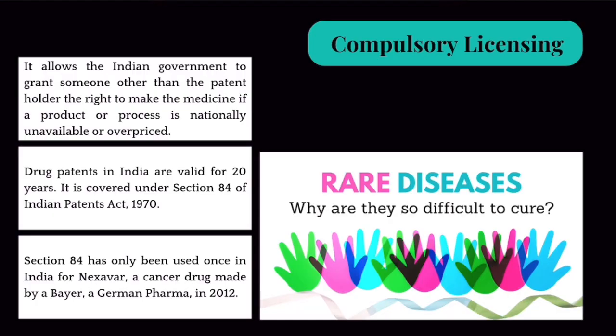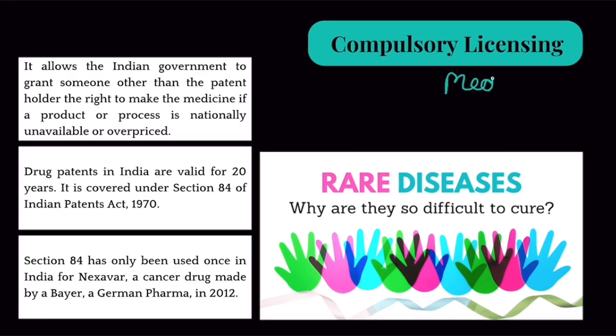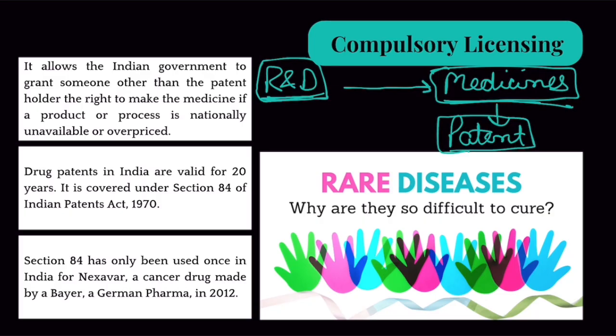So, about compulsory licensing. Look, the thing is that all the medicines are made by pharmaceutical companies. To make these medicines, a lot of research and development is done, and a lot of money is spent on it. Now, the company that does this research and development and makes this medicine has to be rewarded, right? And it is rewarded by giving it a patent. So let's suppose there is a pharmaceutical company which did a lot of research and development and produced a drug, a medicine. Now that company would apply for a patent.